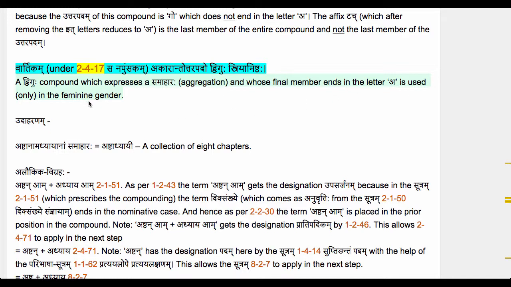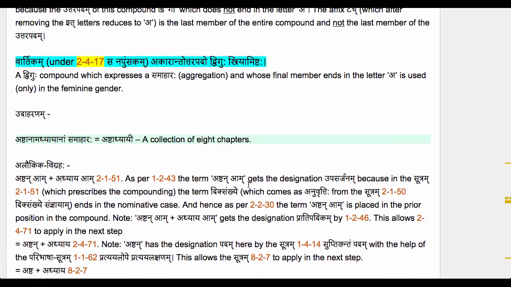As per the Sutram 2417, it would be used only in the neuter gender, but now the vartikam comes and says that if the uttarapadam of a द्विगुः compound which expresses a samahara ends in the letter a, then that Dviguhu compound is to be used only in the feminine gender. Let's take one example here. Ashtanam adhyayanam samaharaha Ashtadhyayi, a collection of 8 chapters.